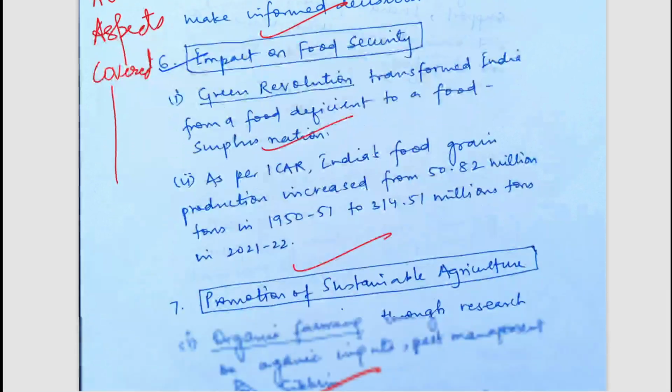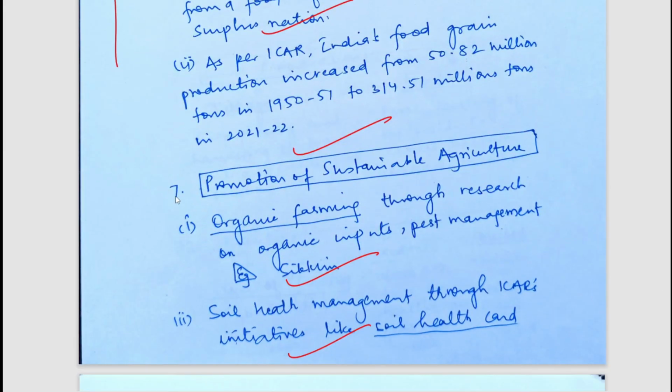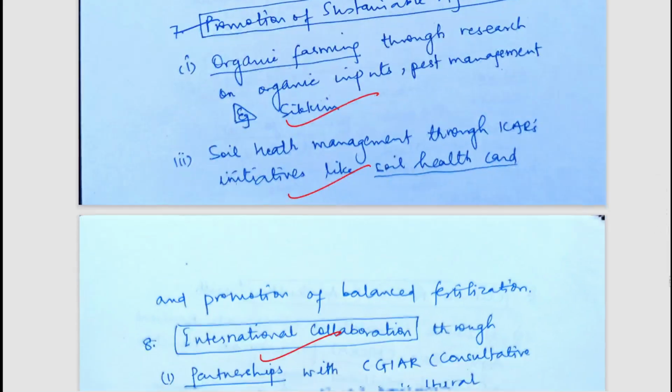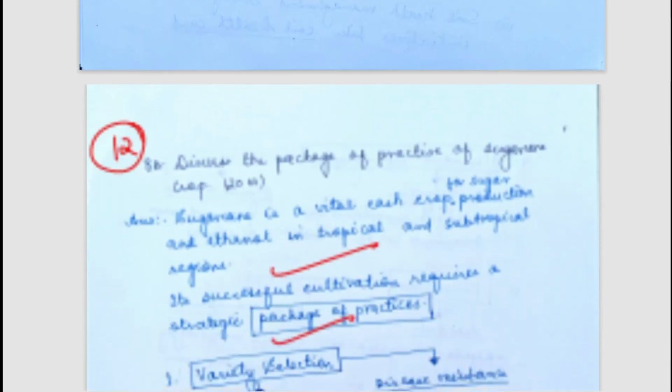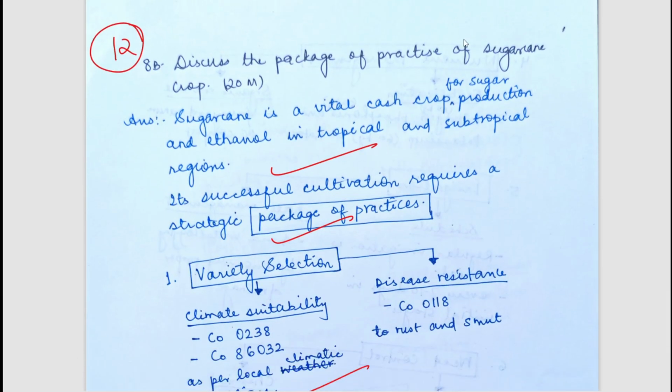So all these are very well written points. It promotes sustainable agriculture and organic agriculture. It has international collaborations with organizations such as CGIAR and FAO. So well written points. Now let's move to the next question. The next question is, discuss the package of practices of sugarcane crop.